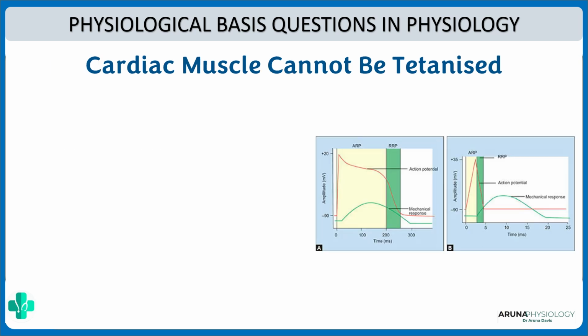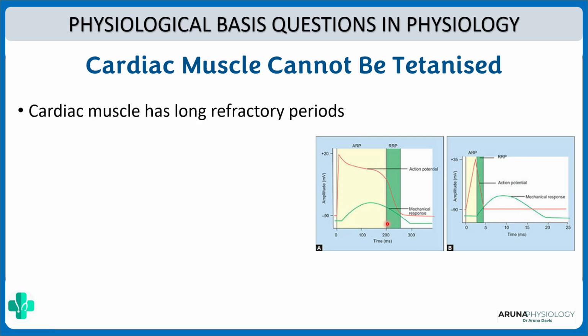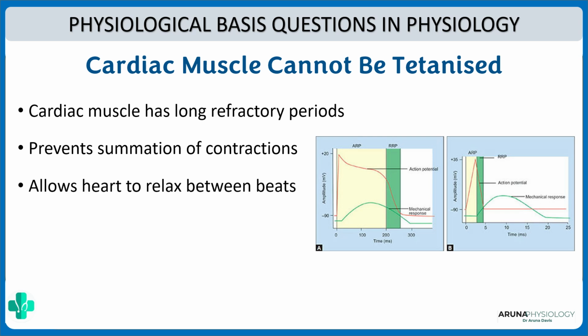Next, cardiac muscle cannot be tetanized. Why? See, this is the action potential of a cardiac muscle, and this is the action potential of a skeletal muscle. What is this yellow area here? It is the absolute refractory period. So you can see that the duration is very high for a cardiac muscle. Because of this long refractory period, you cannot summate the impulses. Whatever impulse you give during this time will not amount to a contraction. So because cardiac muscle has a long refractory period, it prevents summation of contractions and allows the heart to relax in between beats. So that is why cardiac muscle cannot be tetanized.